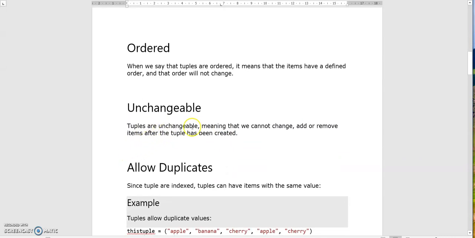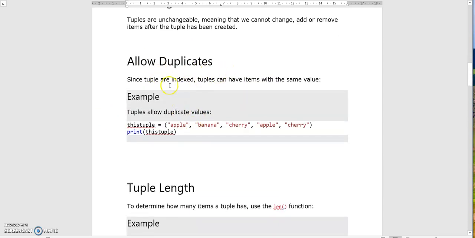Okay, unchangeable. Tuples are unchangeable. That means once we have created a tuple, we can't add or remove any items from the tuple. Allow duplicates. Since tuples are indexed, tuples can have items with the same value. As tuples are indexed, each and every item has a separate index. They can be used as duplicates. That means tuples can have items with the same value.